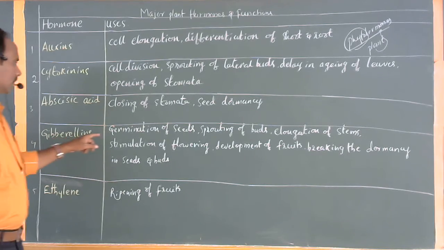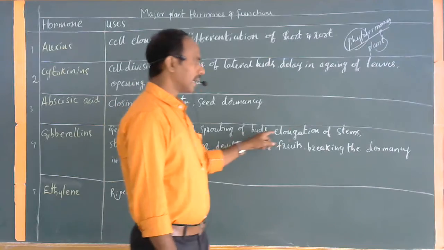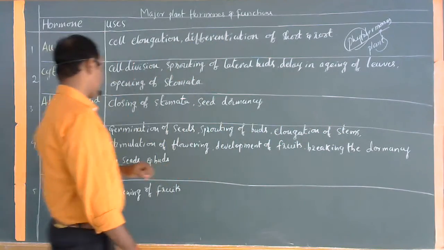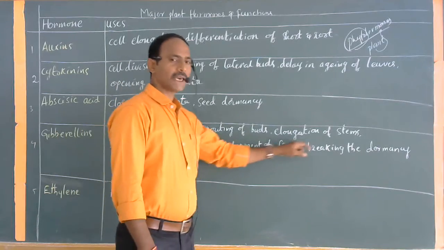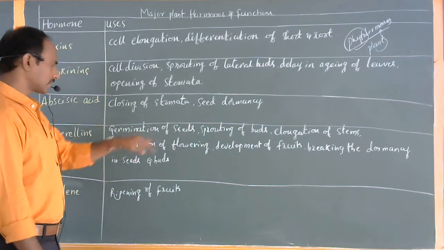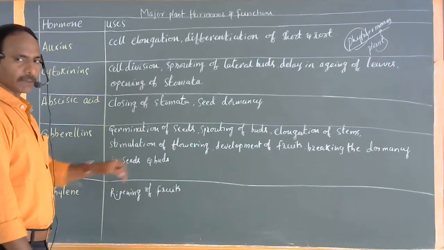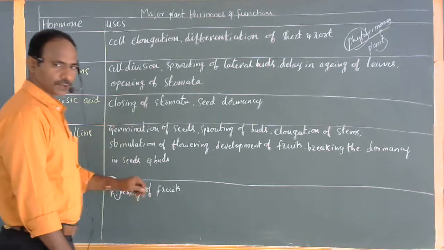Gibberellins: germination of seeds, sprouting of buds, elongation of the stem, stimulation of flowering, development of roots, and breaking of the seed dormancy in the seeds and also in the buds. And ethylene: ripening of fruits.